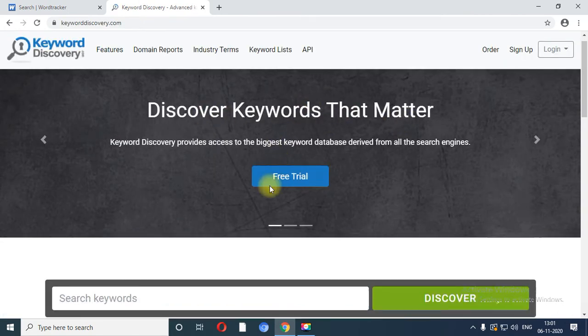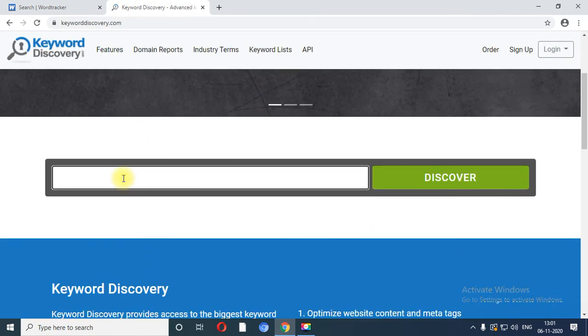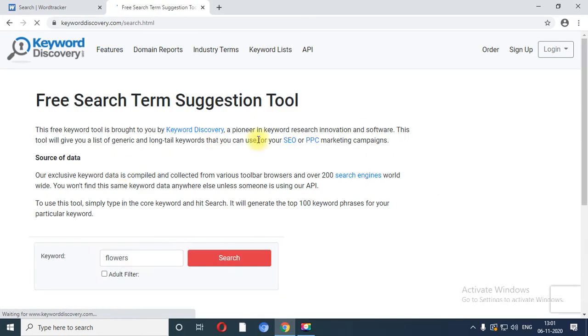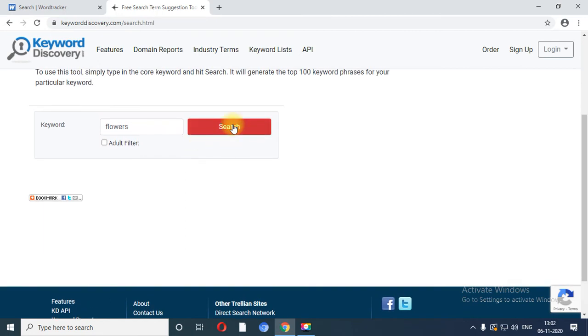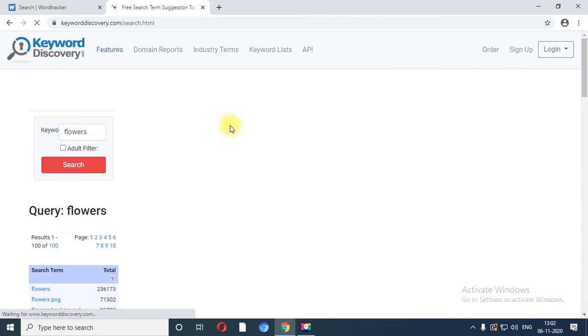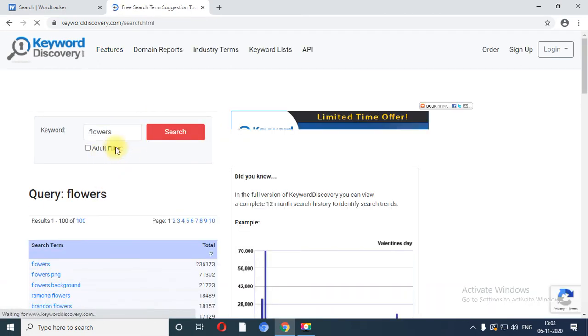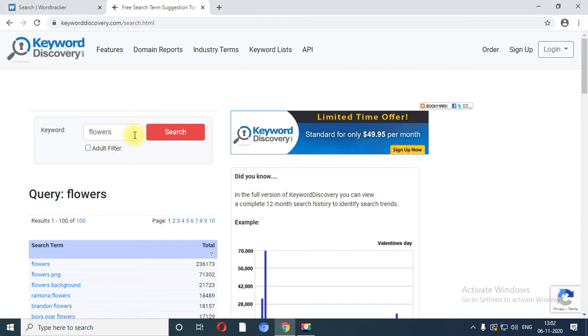Over here you can type any particular keyword and discover keywords. Right now I am going to type flowers. Based on the flowers keyword, you just need to click on the search button. You can apply an adult filter over here also, but right now I have fired the keyword flowers.